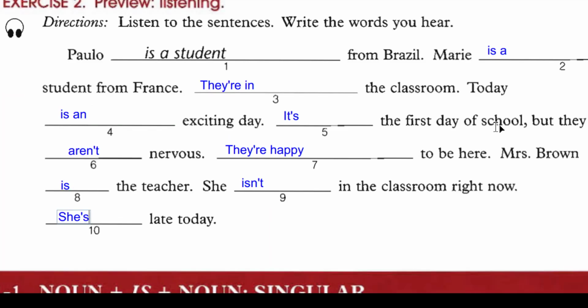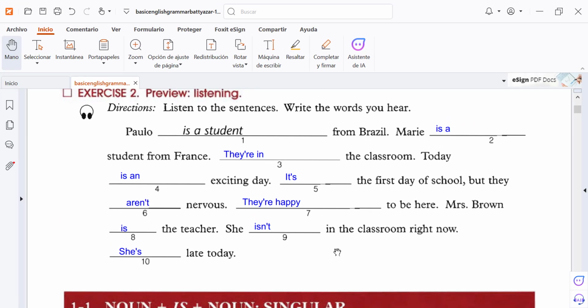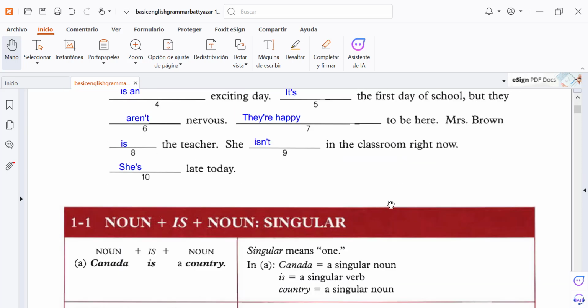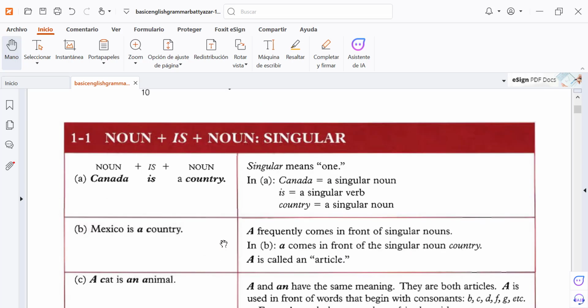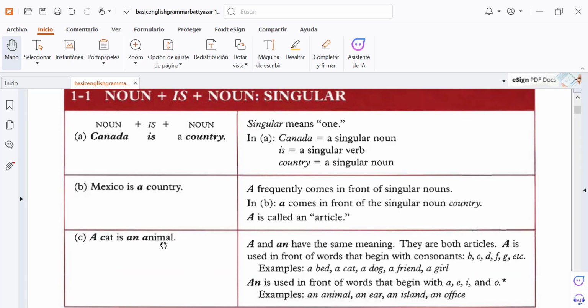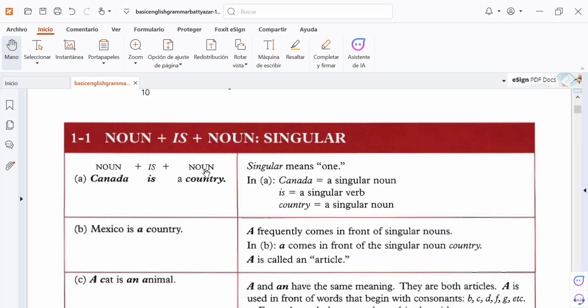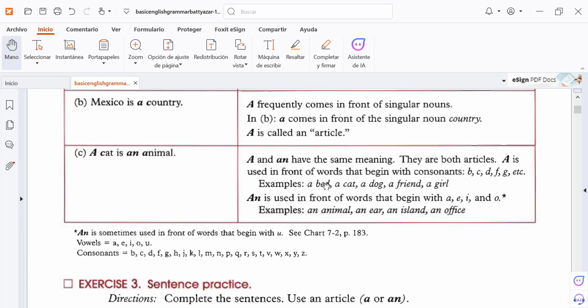Okay, exercise number 2 is complete. Very good. Okay, let's continue. So noun plus is plus noun singular. For example, Canada is a country. Singular noun, singular verb. Mexico is a country. A cat is an animal. So you have the explanation here about noun plus is plus noun singular. Okay, you have to read this.